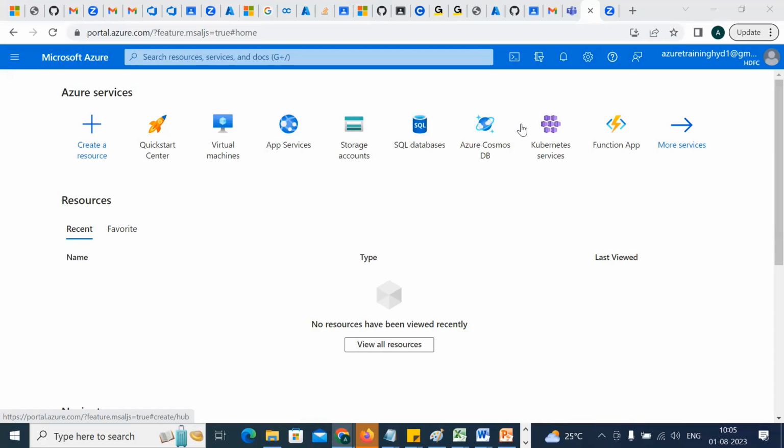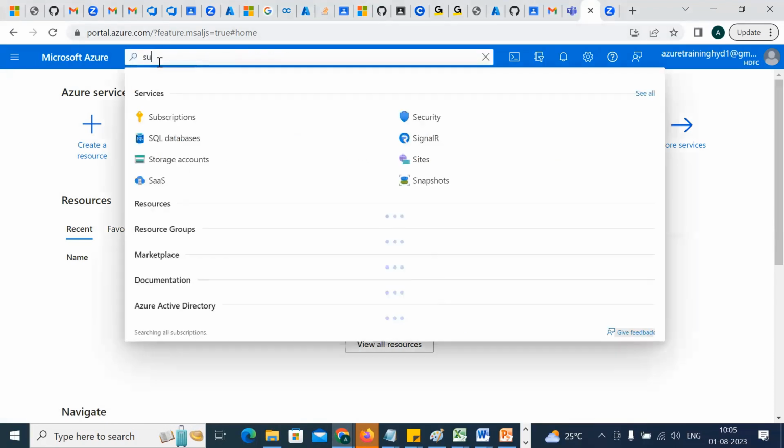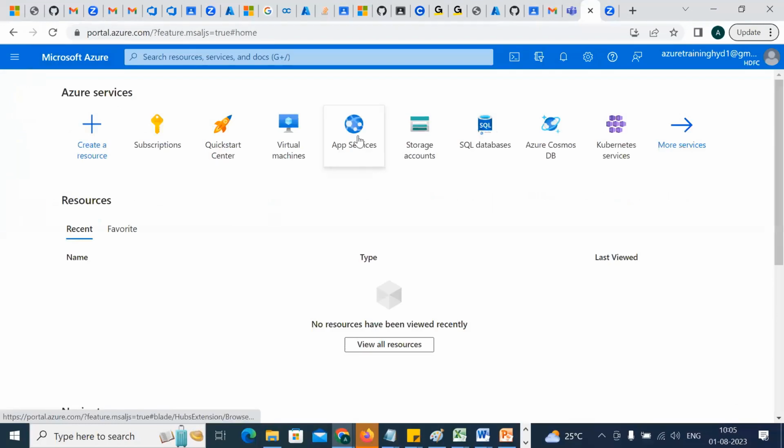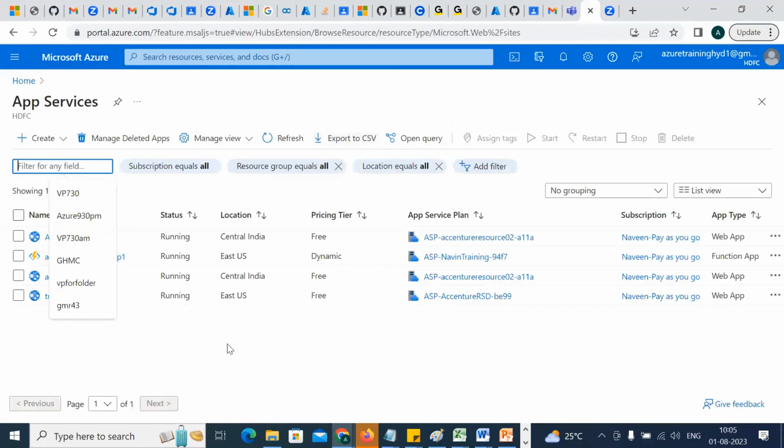Aniket, let's have a look. Come here. I'm on this HDFC now, and it seems like no resource is available actually. So let's go to subscription here. I do have a subscription with me now. Okay, very good. Let's go to your app services. I have app services. All the services are coming right from there. Actually, all these services are linked with the subscription here. Wherever the subscription goes, this guy has to come.